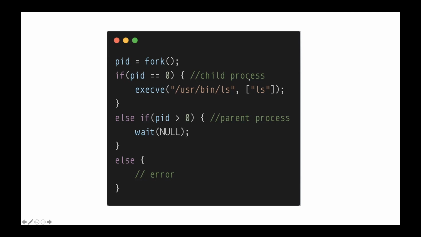And in the child process, we will use this exec system call and then run this program, /user/bin/ls. Of course, you can also pass some arguments here. In the parent process, which is the shell process, it will wait for the child to finish. That's why the wait system call is here. Then you also have the else section. In case the value of PID is less than 0, that means the new child was not created. In that case, of course, there are some errors.